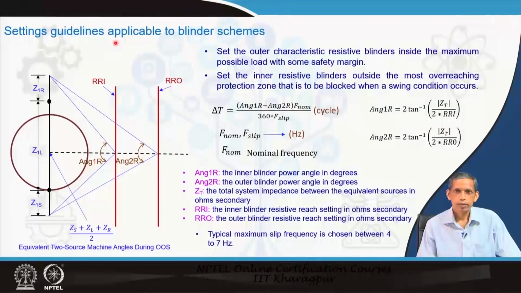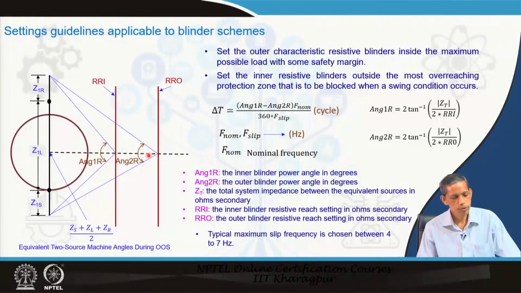Now, some of the guidelines for applying blinder schemes. Consider this is about the resistance reach, outer and inner, what we have discussed. Suppose a blinder is here, and you see the total impedance of the system: source, remote side, local side, and this is the line.